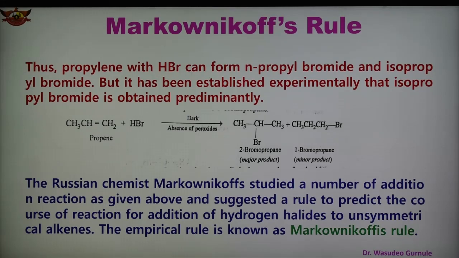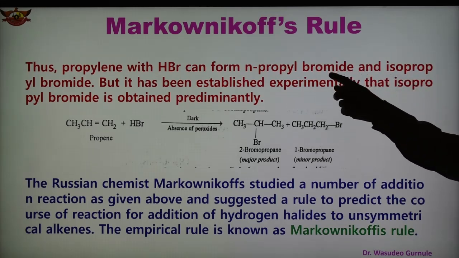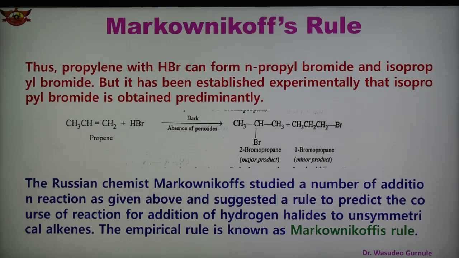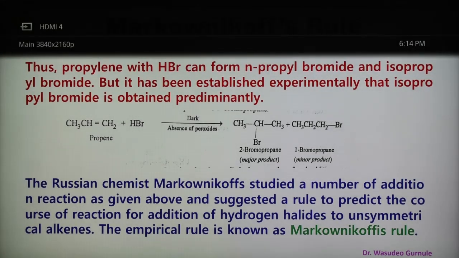This slide shows when propylene reacts with HBr, when hydrogen bromide is added to an unsymmetrical alkene like propylene, then it forms n-propyl bromide and isopropyl bromide. But it has been shown experimentally that isopropyl bromide is the major product. That is, 2-bromopropane is the major product.